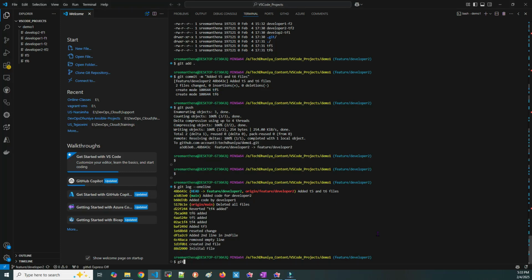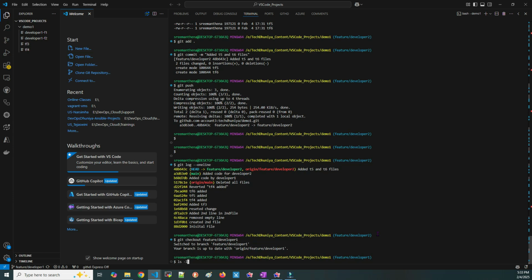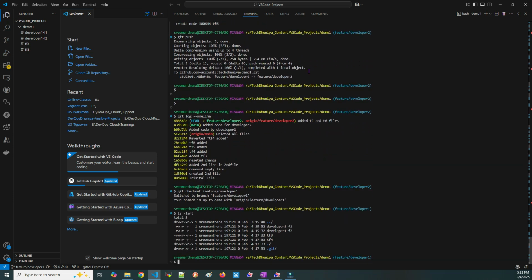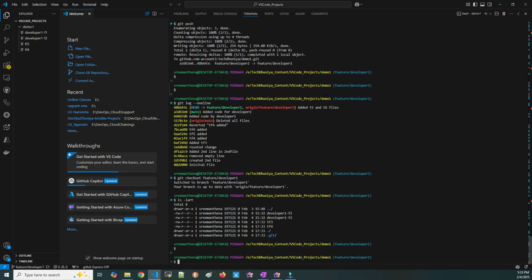Now let me go back to the previous branch. Git checkout feature developer 1. Now you can see that T5, T6 files are not there. I have moved to another branch, and in that branch I don't see the T5, T6 files which were created in the developer 2 branch. But now the requirement is I want to get those two files in my current branch itself. How can I do that? For that, I have to get the commit ID which was created with those files.